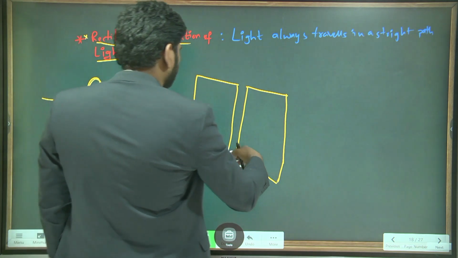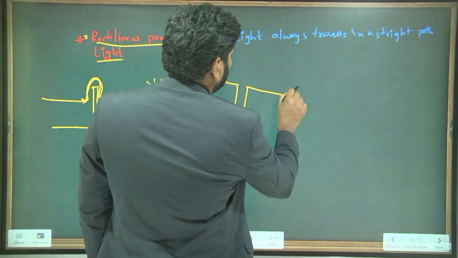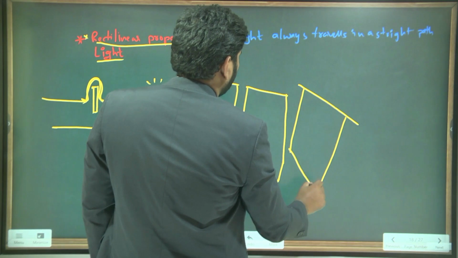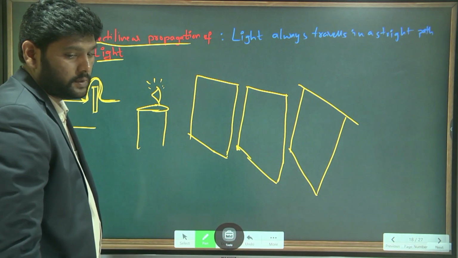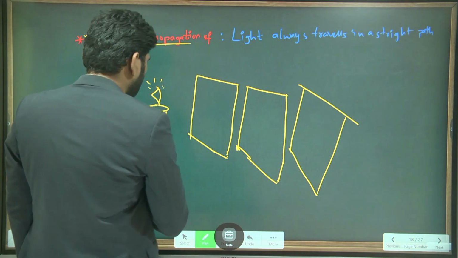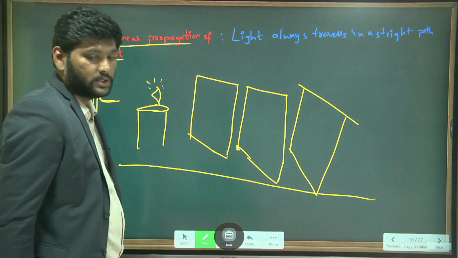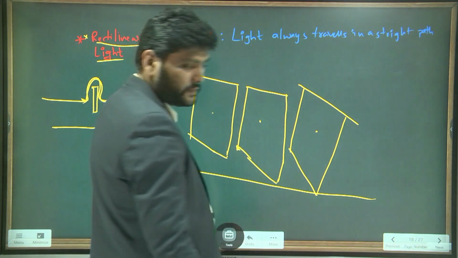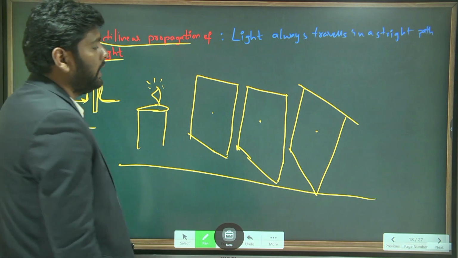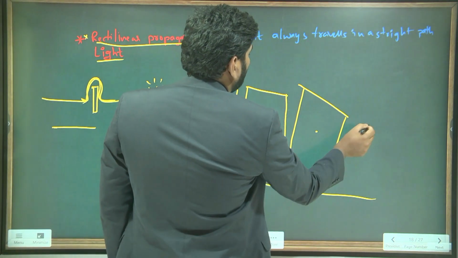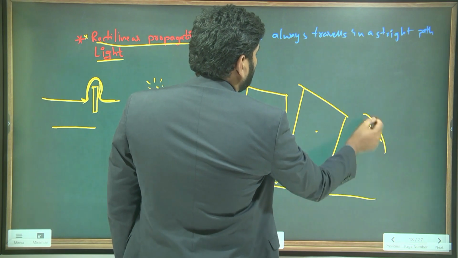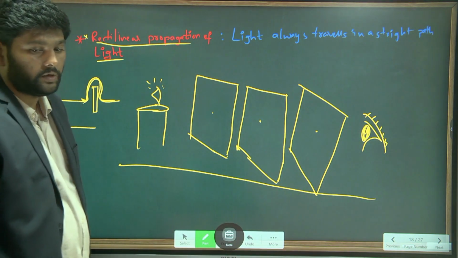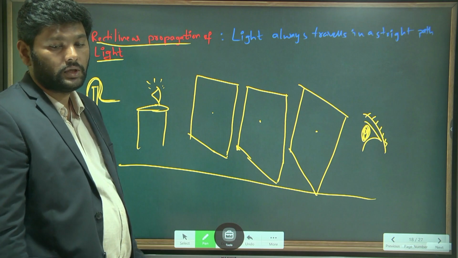Okay, now this is a third cardboard. How is the arrangement of the cardboards here? In a straight line. All the cardboards are at the same horizontal level. Now I place a hole at the middle exactly, and I am observing the candle through these holes from the outside.